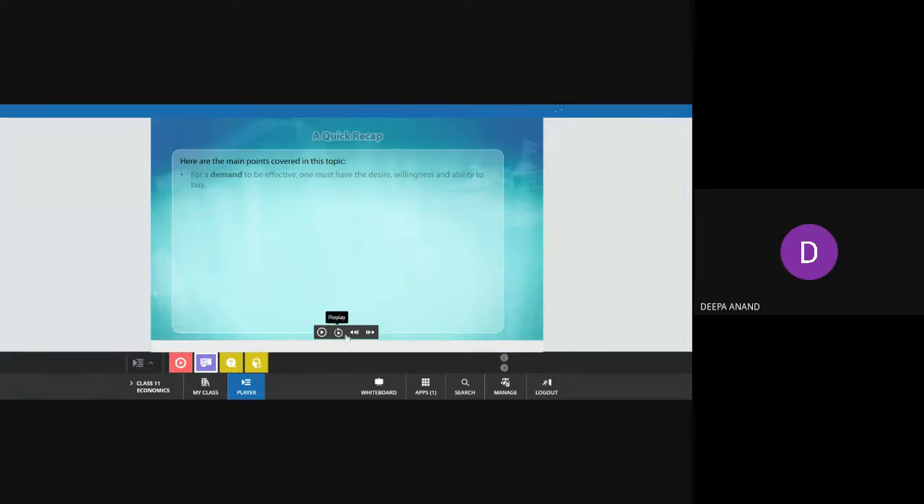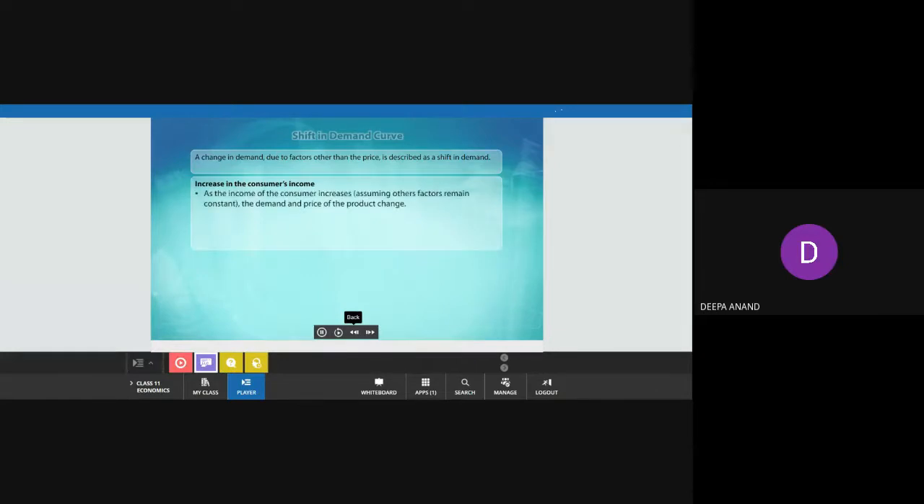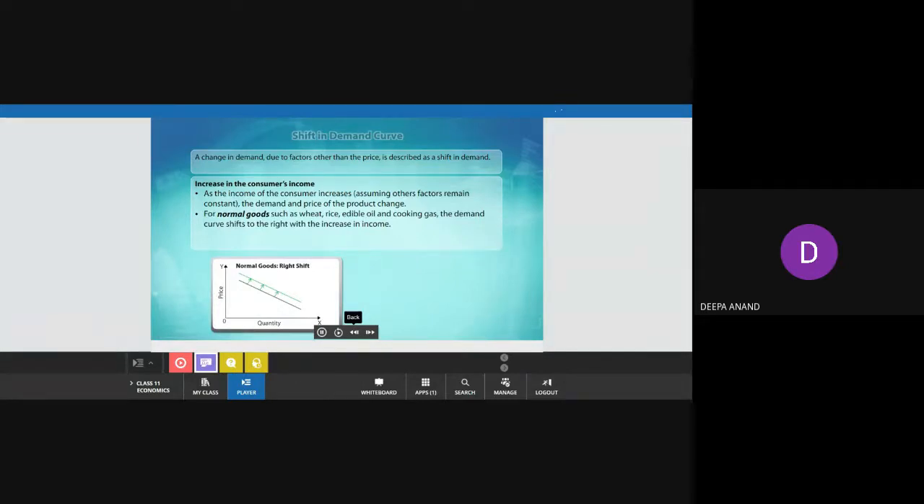And what is shift in demand curve? A change in demand due to factors other than the price is described as a shift in demand. Increase in the consumer's income. As the income of the consumer increases, assuming other factors remain constant, the demand for the product changes. For normal goods such as wheat, rice, edible oil, and cooking gas, the demand curve shifts to the right with the increase in income.